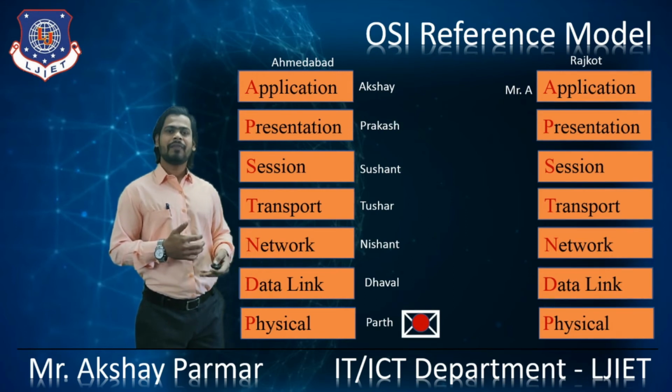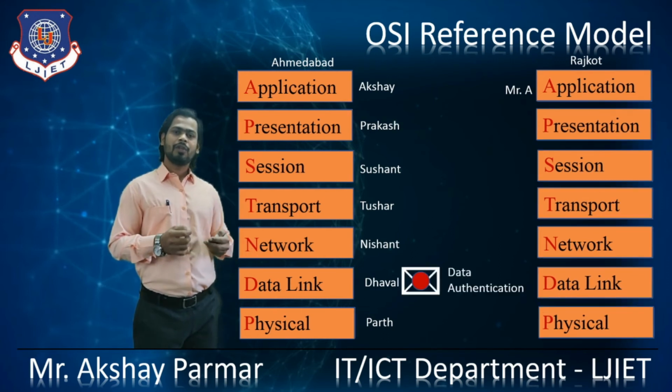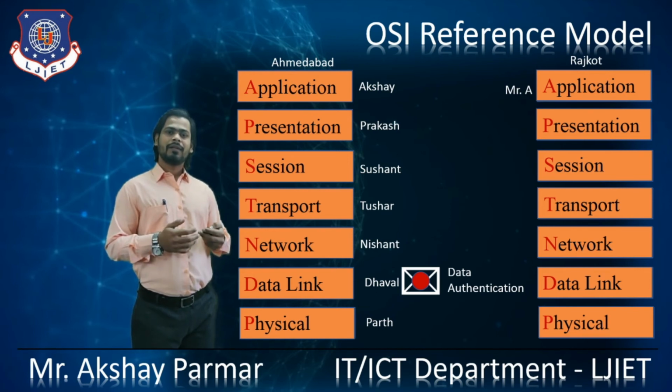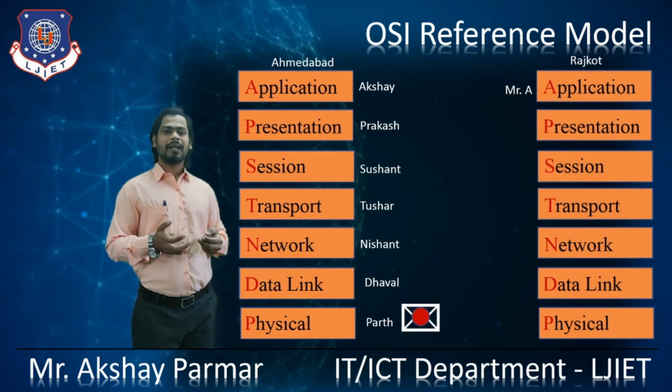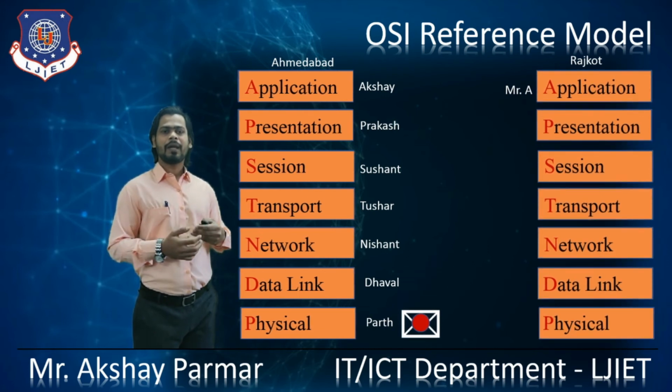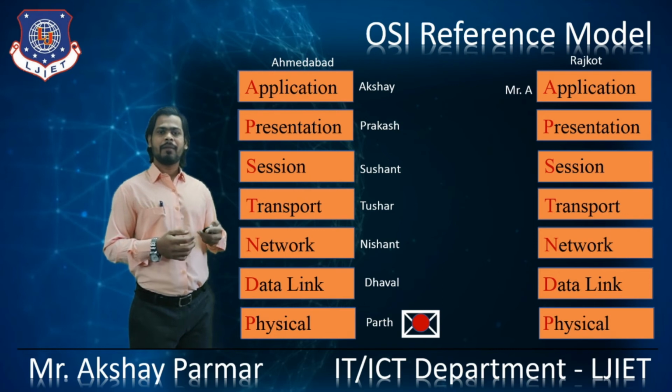The path works at the physical layer, right? The path will send the data to Rajkot. Dhaval has assured the data authentication, right? After that, Dhaval will give the envelope to the path and say, take national highway number 8, by that you can reach Rajkot as early as possible, right? So the path will take national highway number 8.